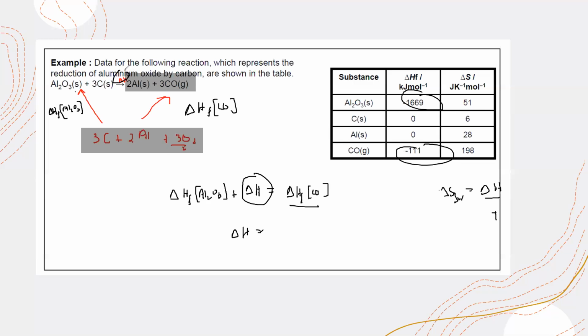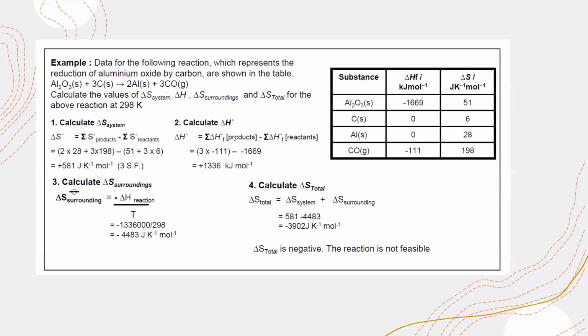To calculate the entropy of the surroundings, we should first know the enthalpy change of the reaction. Formations are given, so that's why we add another link, the elements. After getting the enthalpy change of this reaction, which is 1136, we calculate the entropy change of the surroundings as minus delta H by T. We substitute the value of delta H, and temperature should always be in Kelvin, so 298.